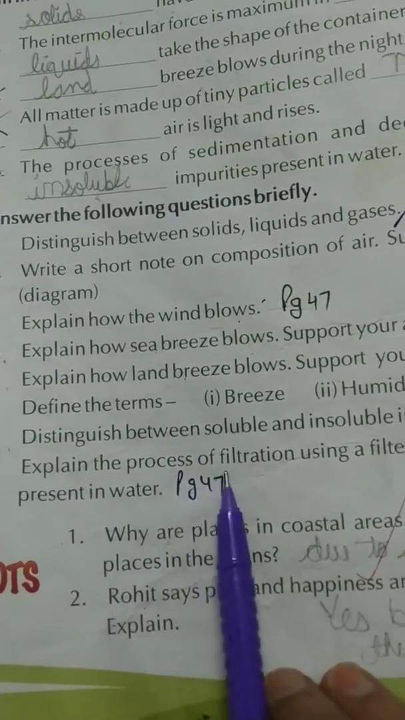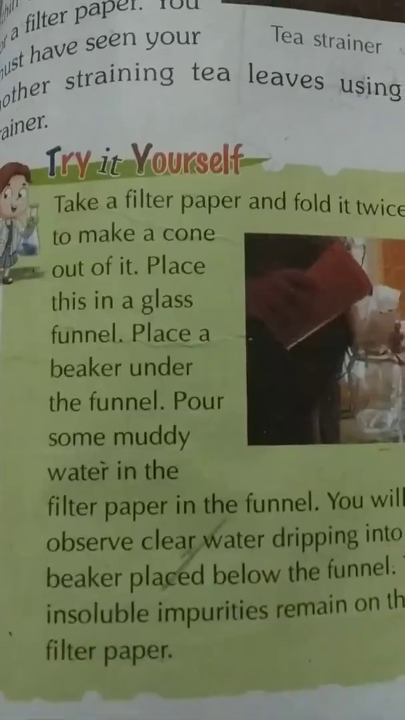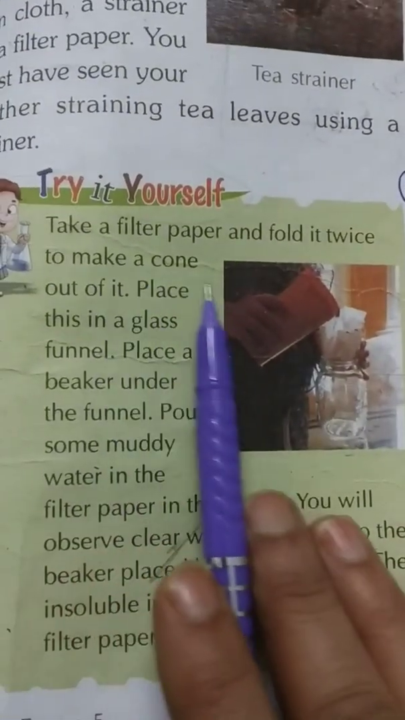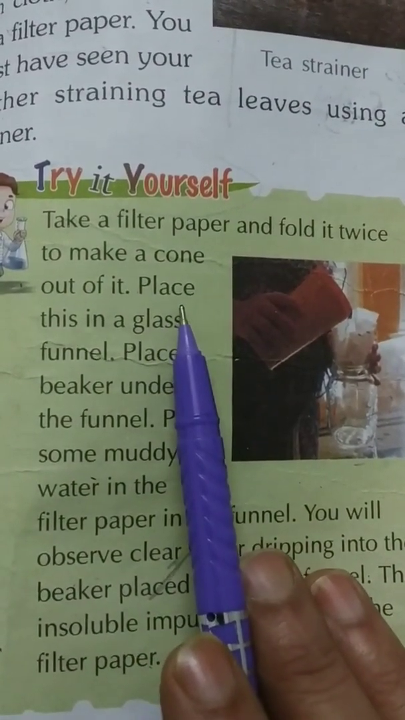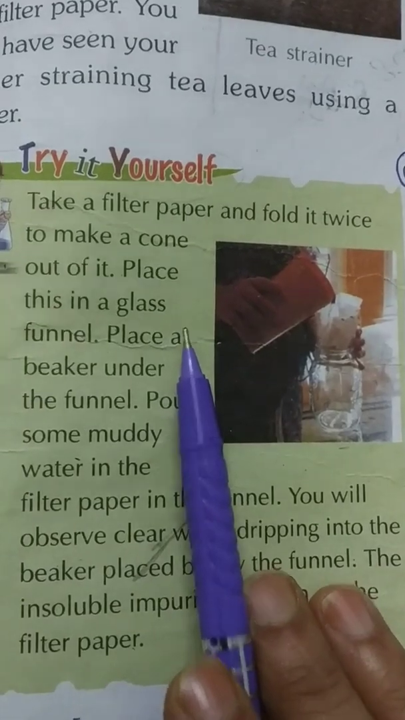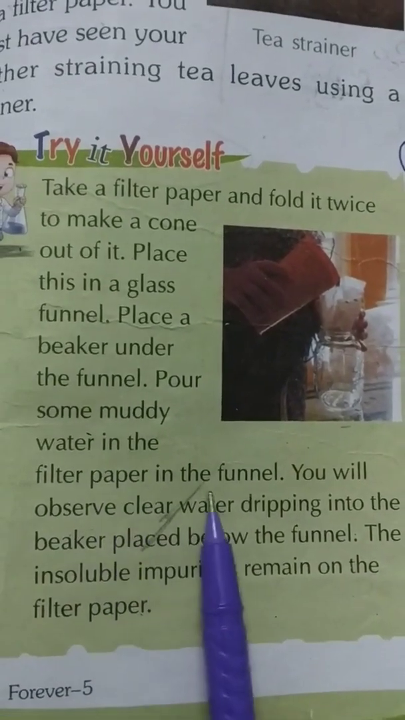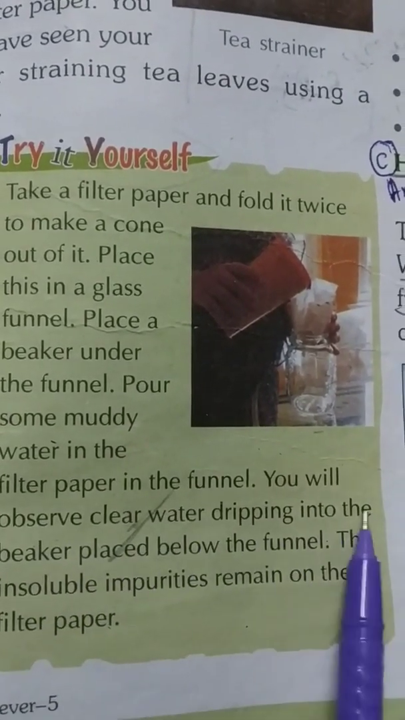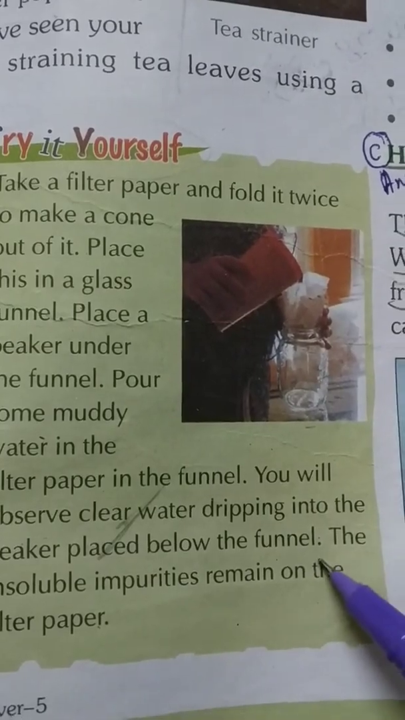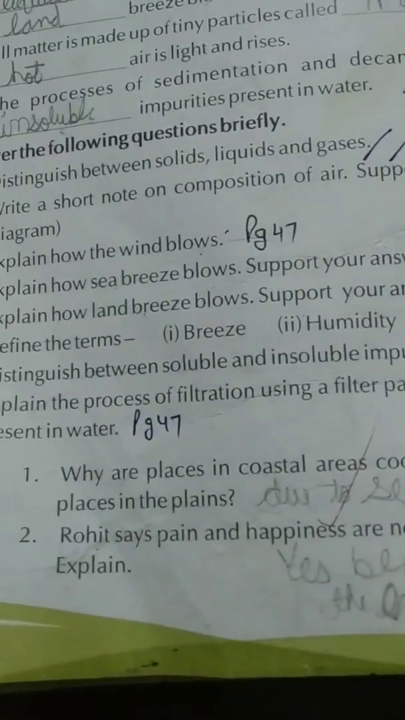H part. Explain the process of filtration using a filter paper to remove insoluble impurities present in water. Page number 47. Take a filter paper and fold it twice to make a cone out of it. Place this in a glass funnel. Place a beaker under the funnel. Pour some muddy water on the filter paper in the funnel. We will observe clear water dripping into the beaker placed below the funnel. The insoluble impurities remain on the filter paper.